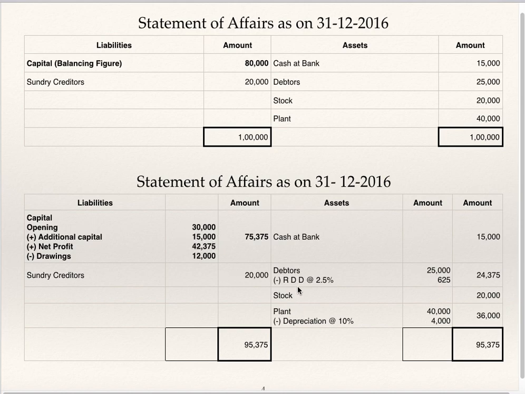Again, you are not supposed to do these adjustments in the statement of profit or loss. So remember this, if in the statement of affairs you are deducting RDD and depreciation, you can do this way also. Then in that case, this can be your balancing figure as your closing capital. From closing capital, deduct opening capital, additional capital, drawings, and this is your net profit balancing figure, and that is after RDD and depreciation.